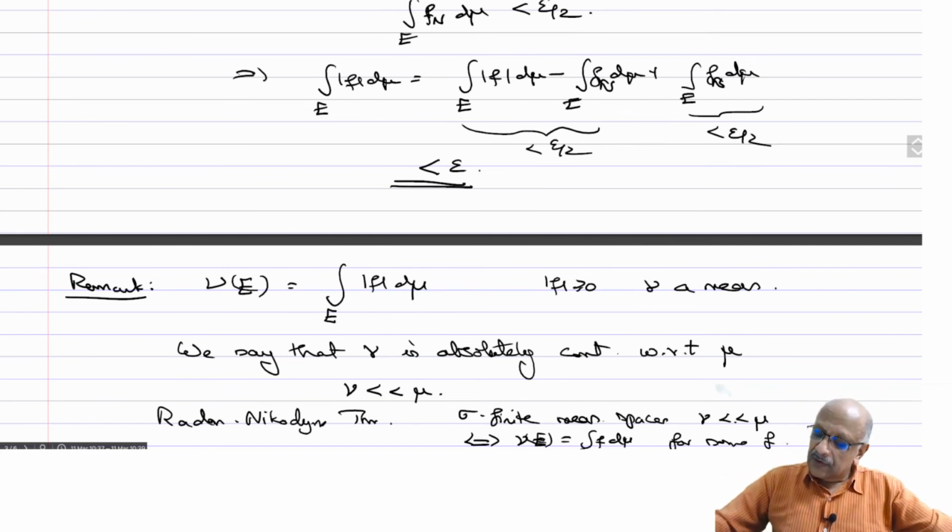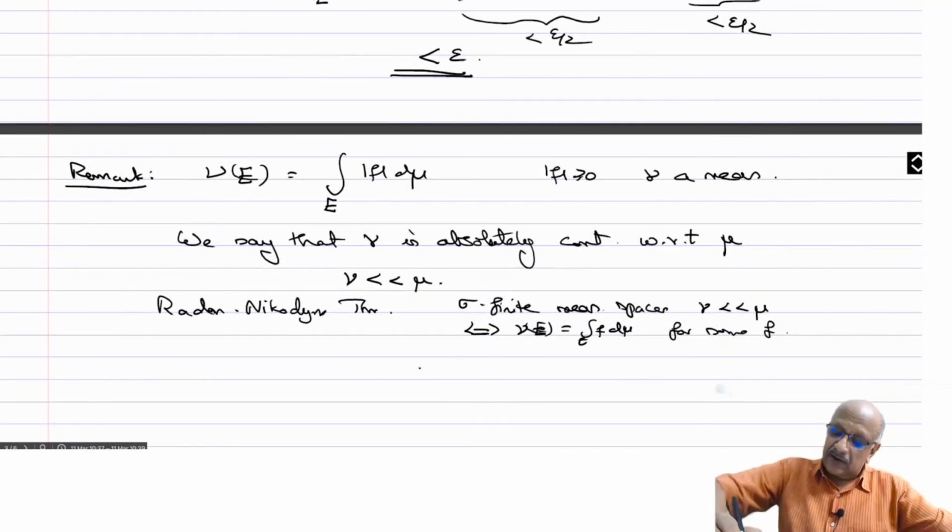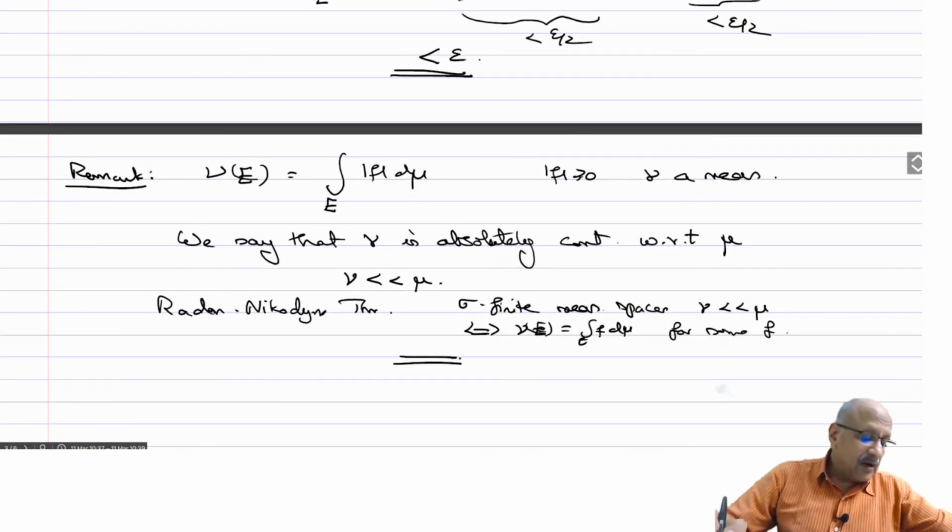Okay, so this is an if and only if statement, and we will see this much later in this course. Every measure which is absolutely continuous with respect to a given measure will occur in this form, and f will be non-negative, and if nu is a finite measure, then this will be an integrable function, otherwise it's a general function.